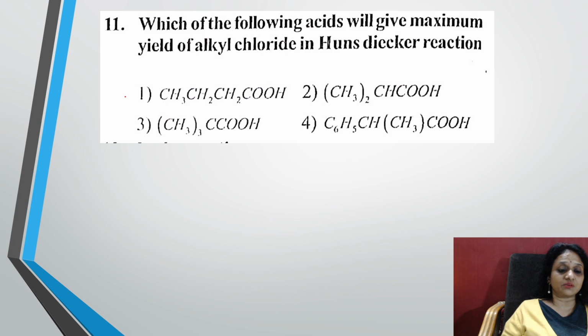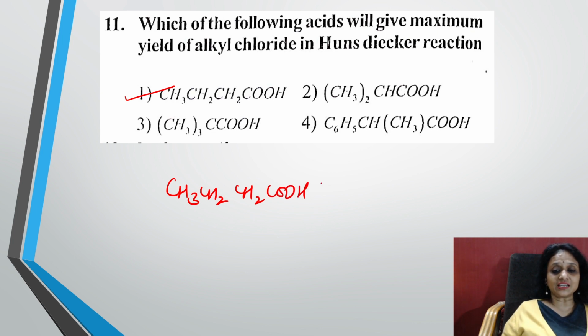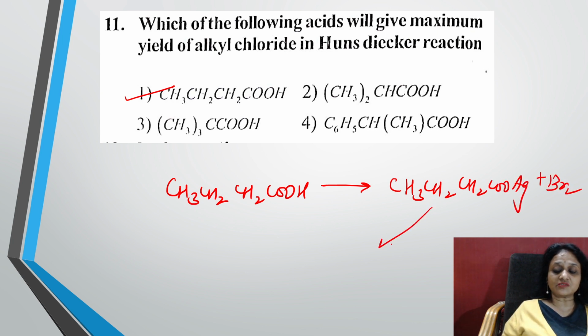The acid gets converted into a silver salt when you treat it with silver. Correct, no students? Silver salt plus Br2. Now you're treating the silver salt with carbon tetrachloride and heating it. It's going to form silver and alkyl halide plus AgBr.